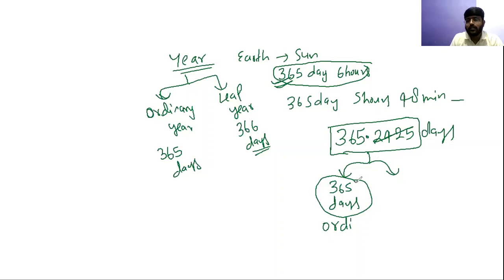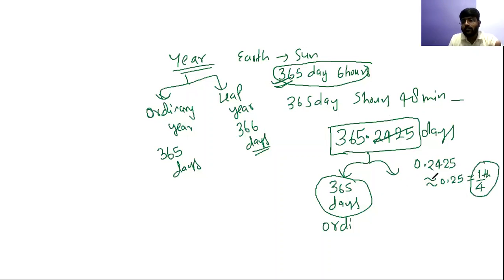Okay, so I see that this is just an ordinary year. But this part you have removed. This part you are not taking into calculation. If I see you are removing this part every year, 0.2425. And it is approximately 0.25 in mathematics, and that is equal to 1 by 4. So can I say that every year you are just leaving 1 by 4th part of the day, because exactly it was 365.2425 days. So every year you are just leaving this part, you are not taking this part into calculation. 1 by 4th part of the day you are leaving.